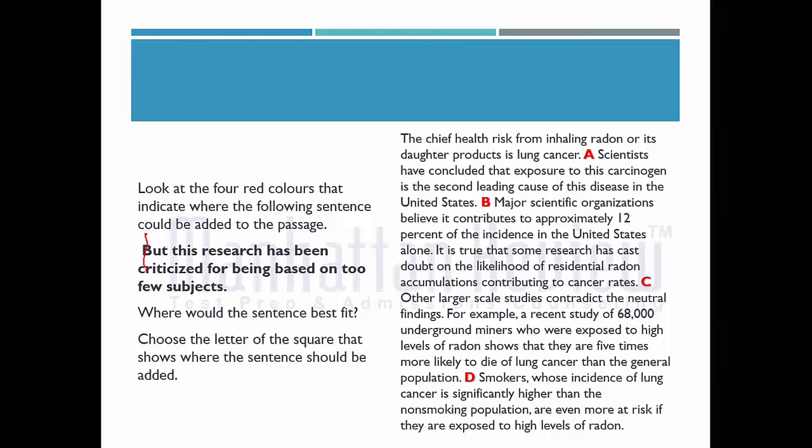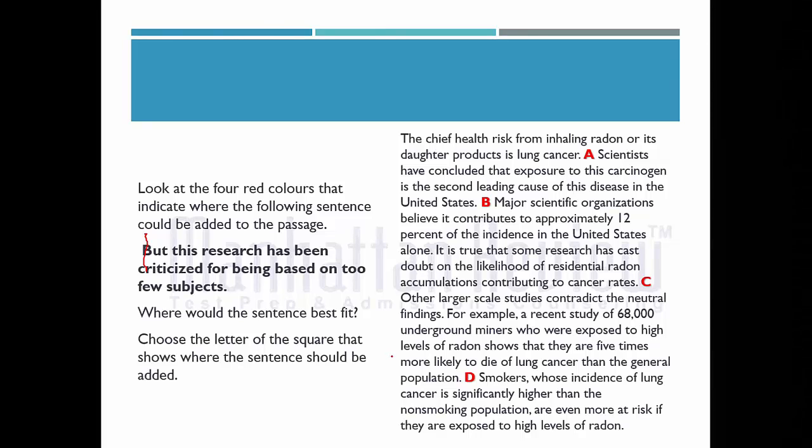And sentence A is, scientists have concluded that exposure to this carcinogenic, which causes cancer, is the second leading cause of this disease in the United States. So this is at apex level in the United States, as people are getting exposed to radioactive elements. And major scientific organizations believe it contributes to approximately 12% of incidents in the United States alone.